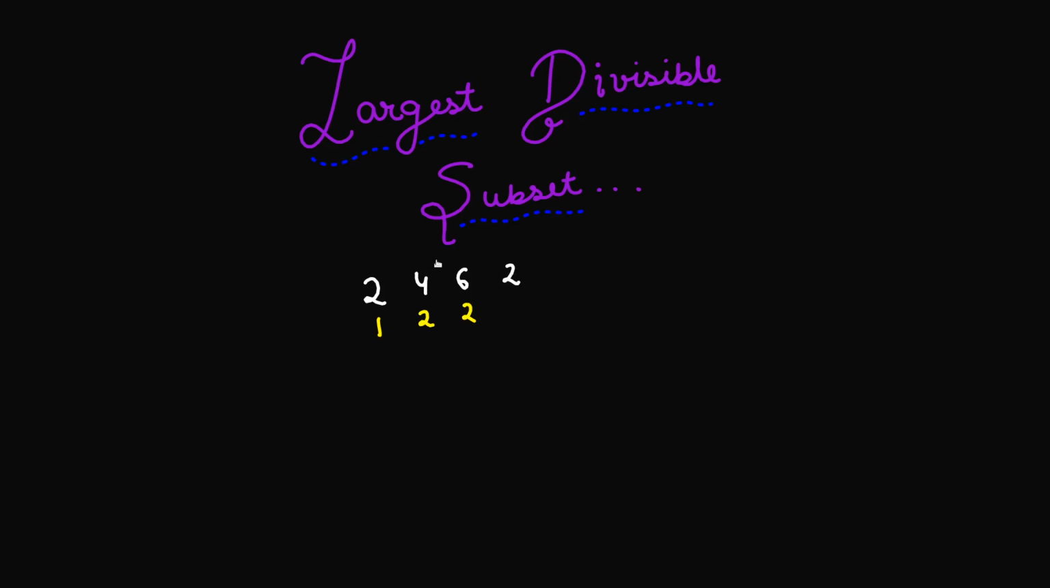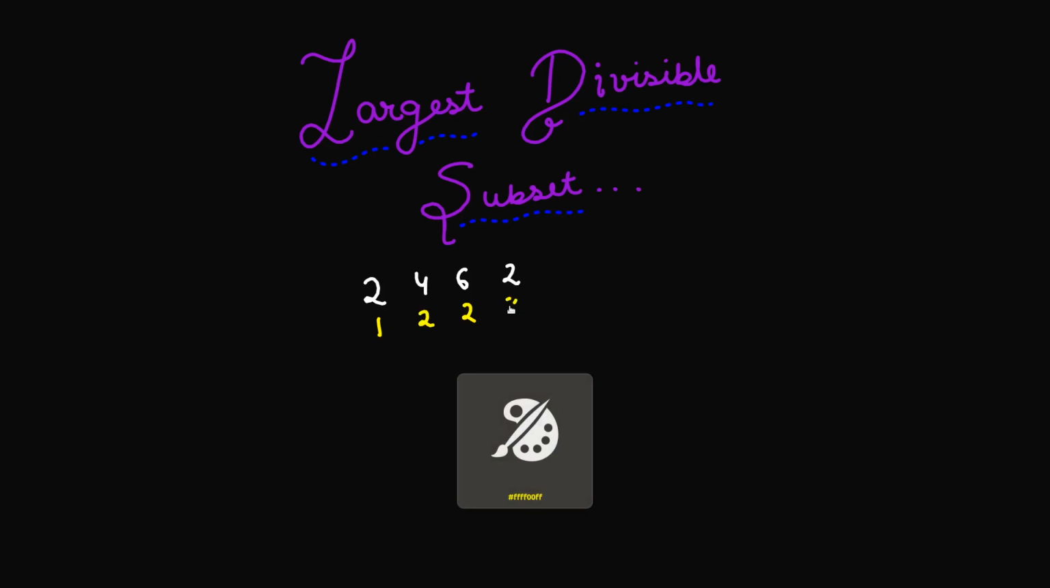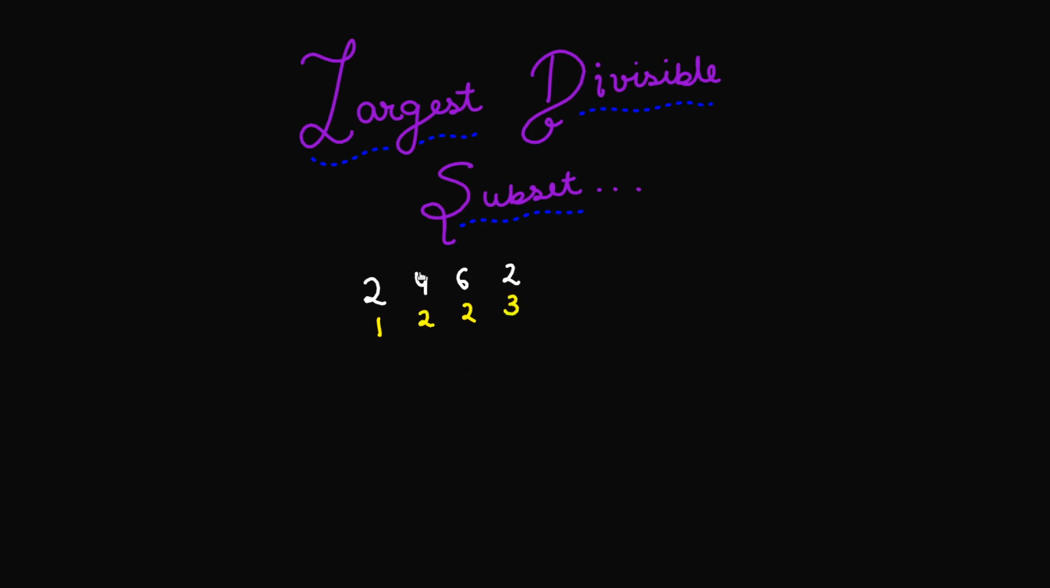Can I have this 2 along with this 4? With this 4 and this 2, definitely 2 divides 4 as well. And since at this 4 I already have a subset size of 2, I can think that I can have a subset size of 3 in that case, if I put this 2 along with this 4. But there's a problem here. There's a very big problem here.